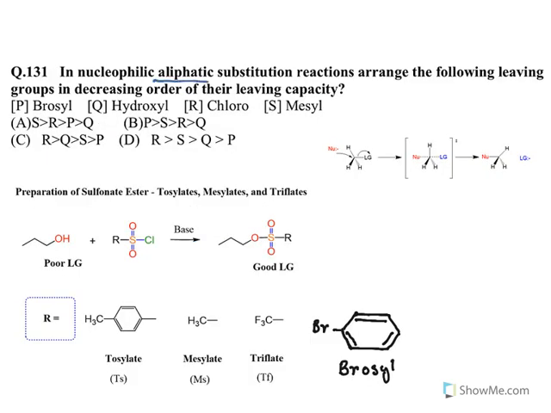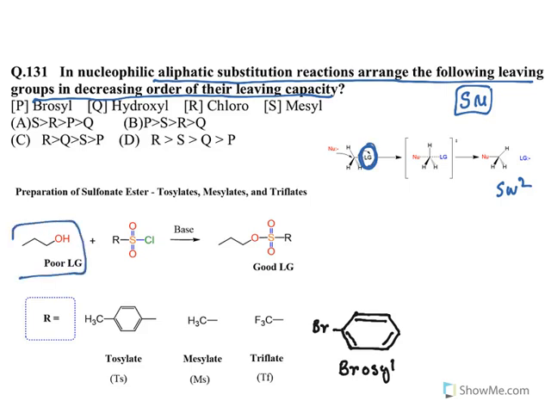Now, in nucleophilic aliphatic substitution reaction, arrange the following leaving groups in decreasing order of their leaving capacity. Again, both the reactions need a very good substrate with a good leaving group. Here I have given SN2, even SN1 needs a very good substrate with a good leaving group. So leaving group ability will determine the rate of reaction. Now look at this. These kinds of groups are poor leaving groups.